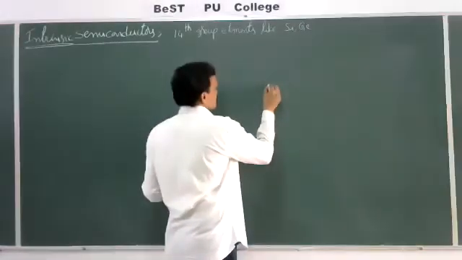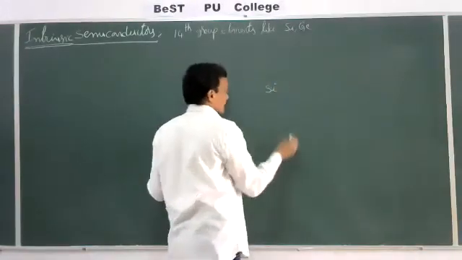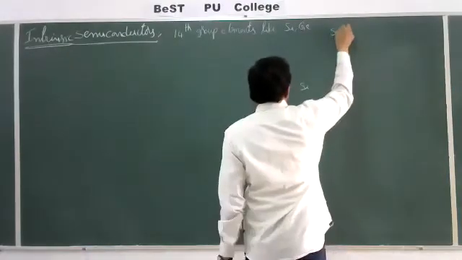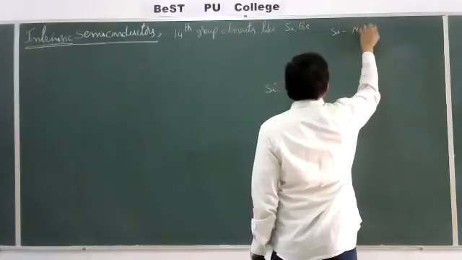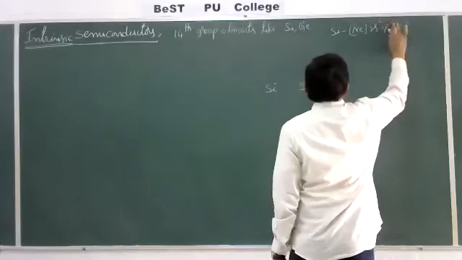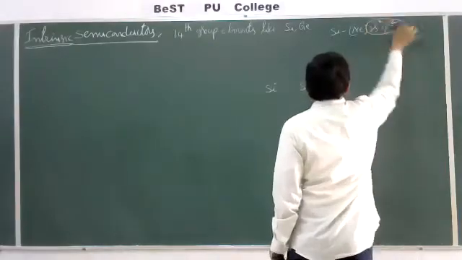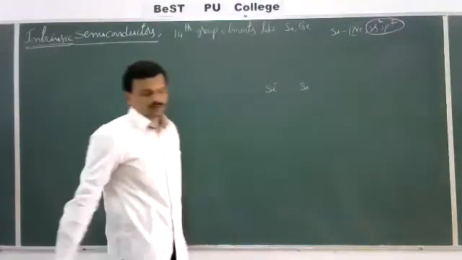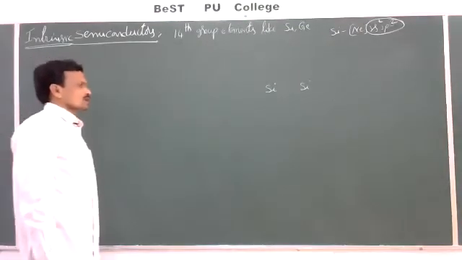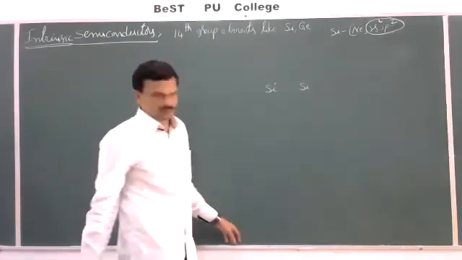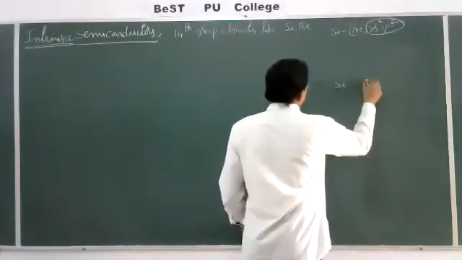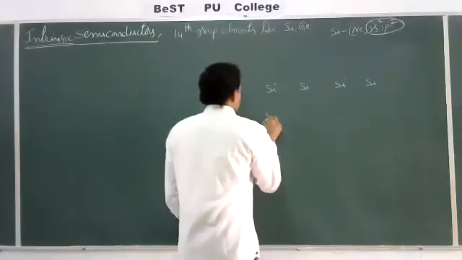If you take a silicon atom, the electronic configuration of silicon is neon 3s2 3p2. That means the valence shell consists of 4 electrons. So a silicon atom contains 4 valence electrons.